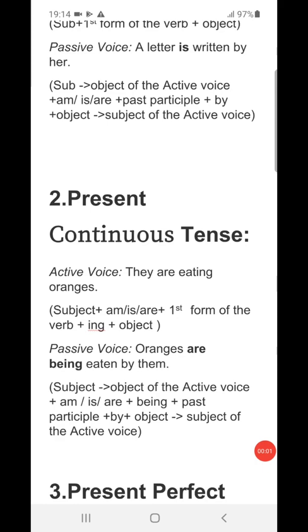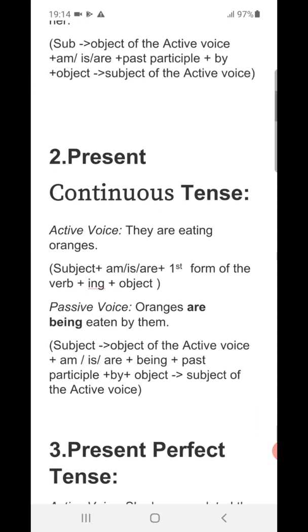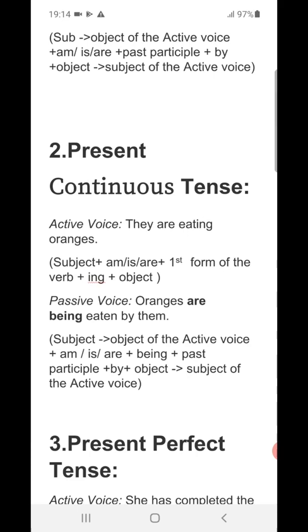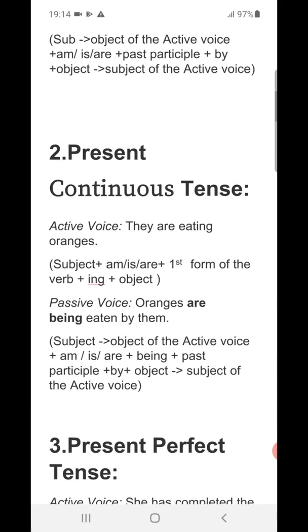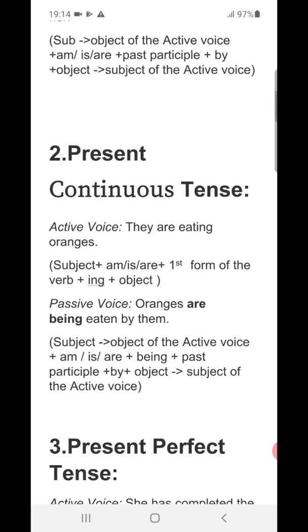In case of the present continuous tense, active voice, suppose they are eating oranges, where they is regarded as a subject, then am or is or are that we have to use.